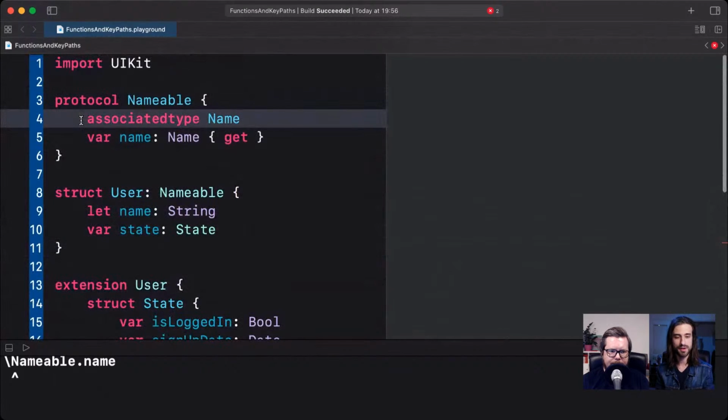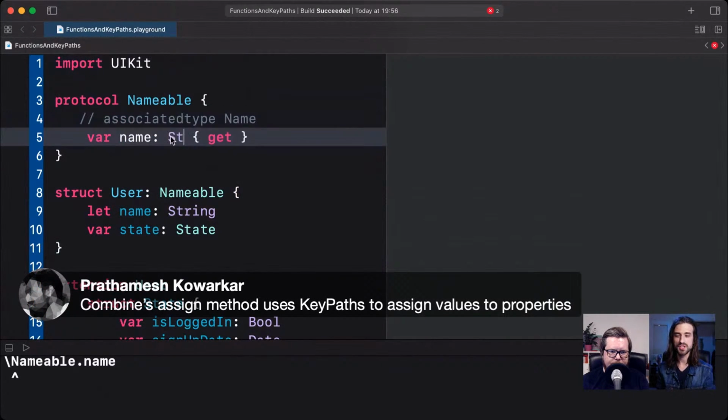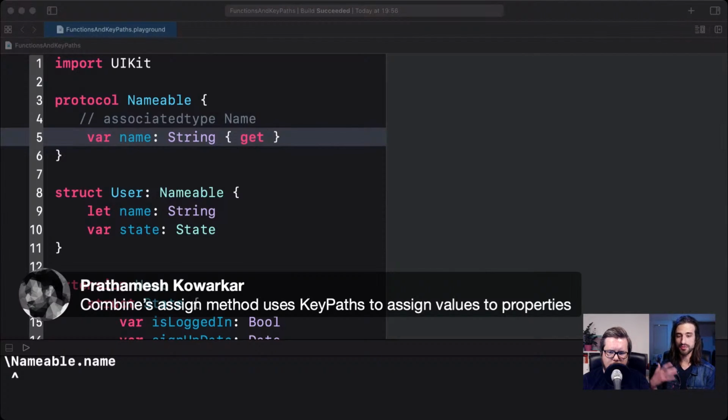And there was one very good remark also, which is that the Combine assign method uses KeyPath. And that's one thing about KeyPath. When they were introduced, in Swift 4, I felt like they were kind of a feature without a use case. Because they were in the language, but the libraries and frameworks were not using them, and then SwiftUI came up, Combine came up, and they all make heavy use of KeyPath, and finally they make sense in the language.